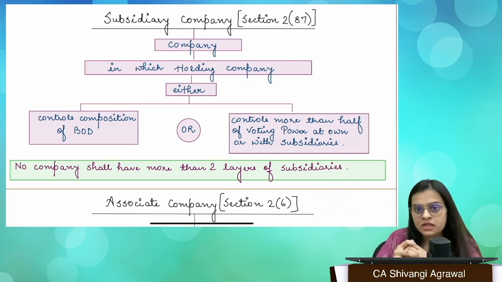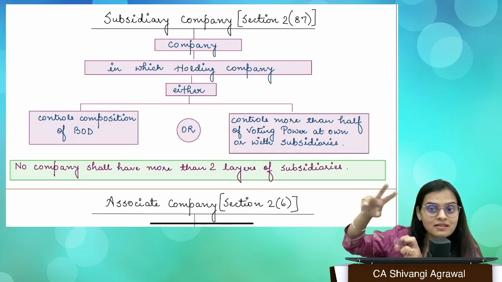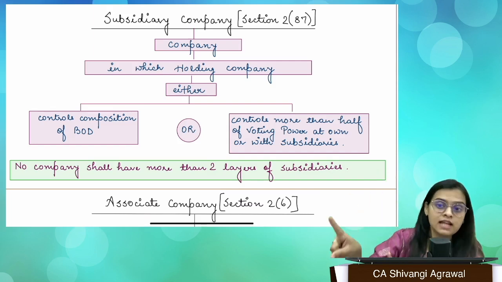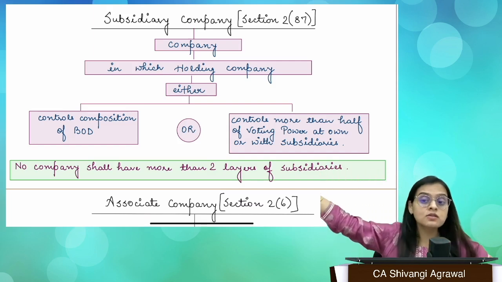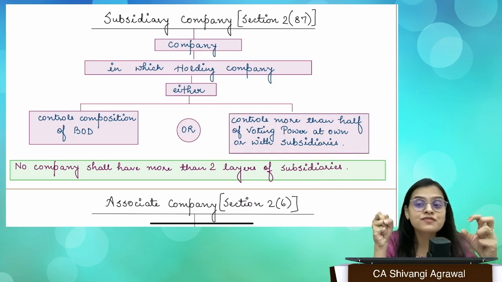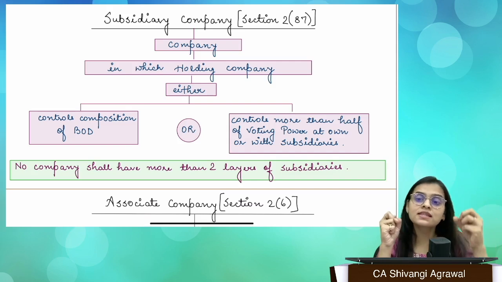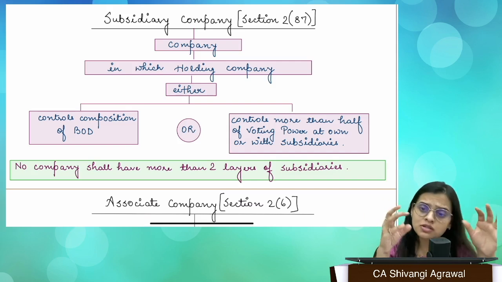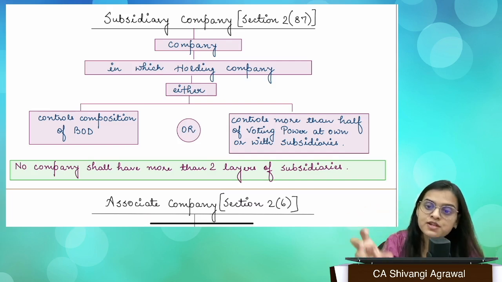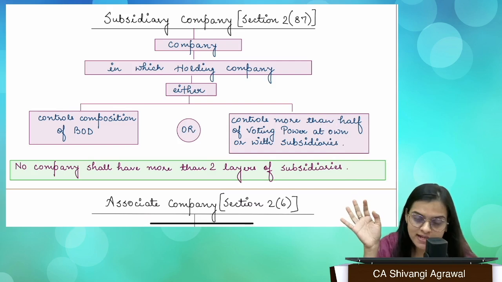So when I say subsidiary, then there is a holding company which either controls the composition of board of directors or exercises more than half. So even if it is 50.01%, then that is also a subsidiary. So if one company, let's say, has 50.04% shares in another company, we will say this company is holding and this company is subsidiary. Why? Because shareholding or share capital is as good as voting power unless DVR shares are issued, differential voting rights shares, which we actually get to know later, right? So in the chapter of share capital, I'll explain that to you, right?